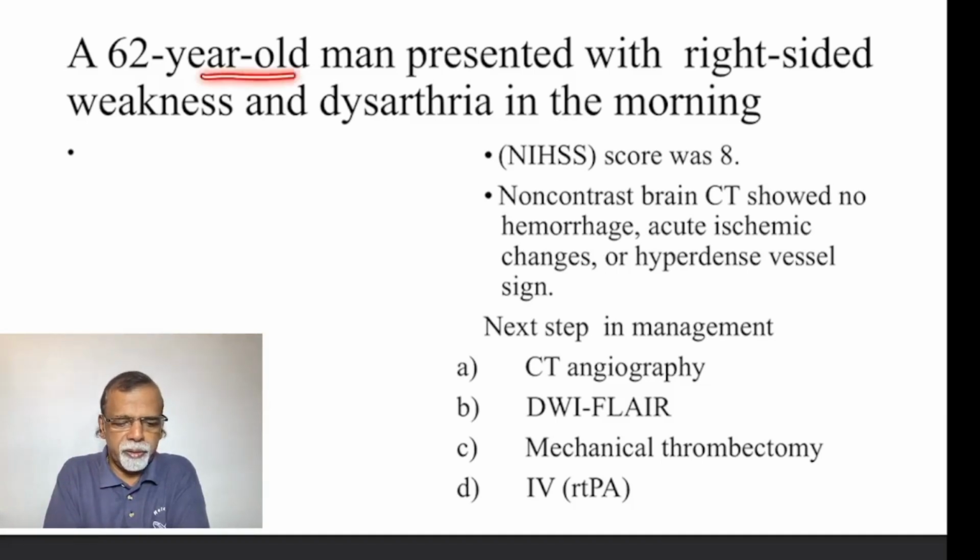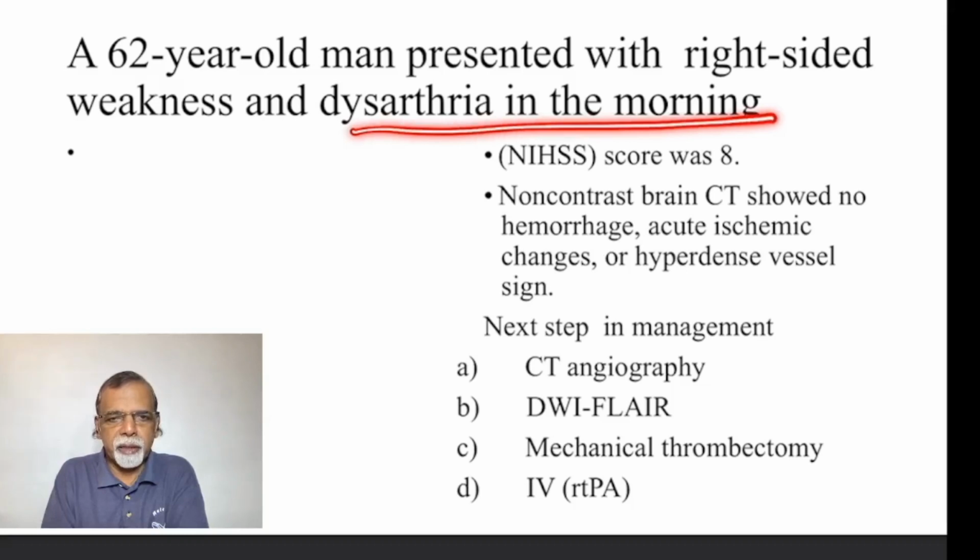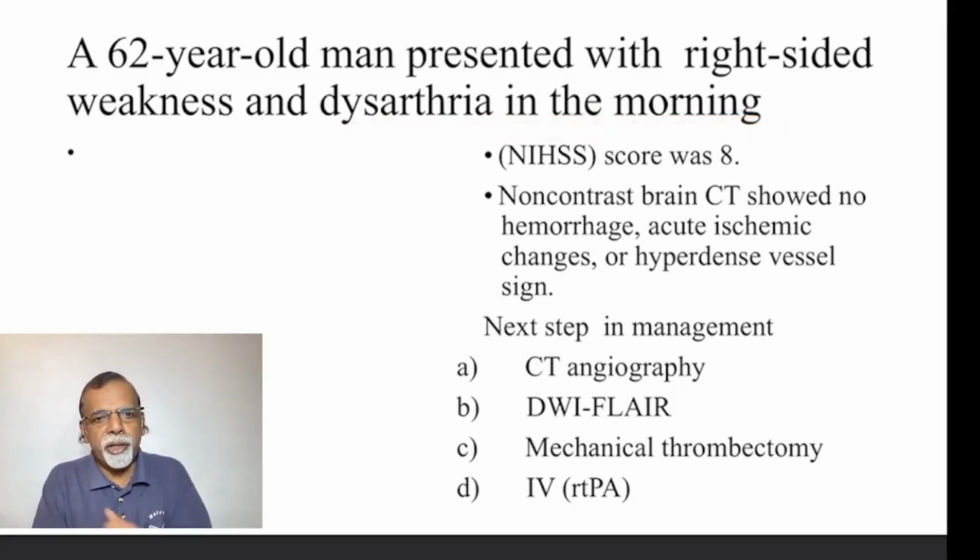A 62-year-old man presenting with right-sided weakness and dysarthria in the early morning. He was normal when he went to bed. He got up at 4 a.m. to find that he has got weakness of the right side of the body. The patient was immediately taken to hospital.